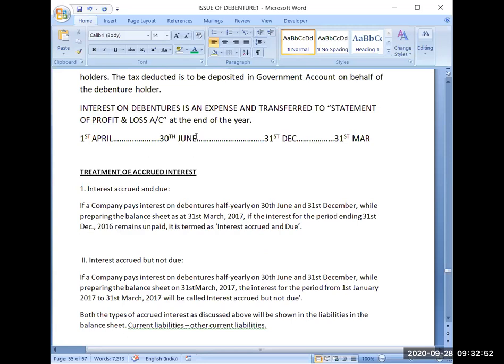So 6 months will be how much? From 1st January to 30th June, and the second 6 months are 1st July to 31st December.